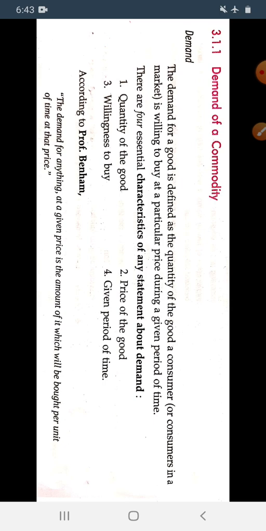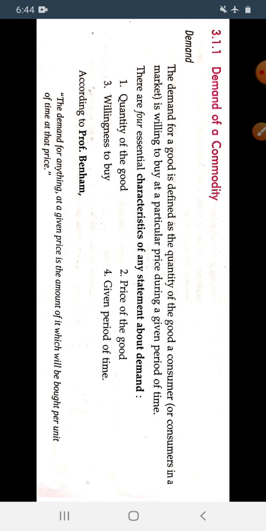First one is quantity of demand, how much we purchase of that commodity, so the quantity of a good should also be given. Second is the price of that good, what we will pay for purchasing the quantity of a good. Third is willingness to buy. First of all, we have to want to purchase that commodity, that good. And fourth one is a given period of time. So there should be a given period of time, that is 1 month, 2 months, 5 years, 10 years. It is the period of time.